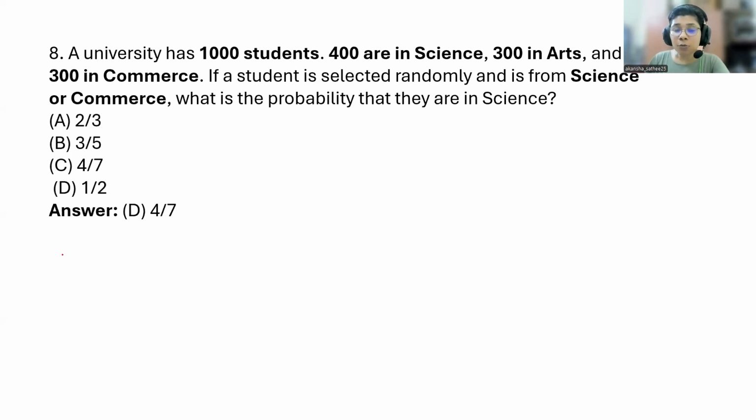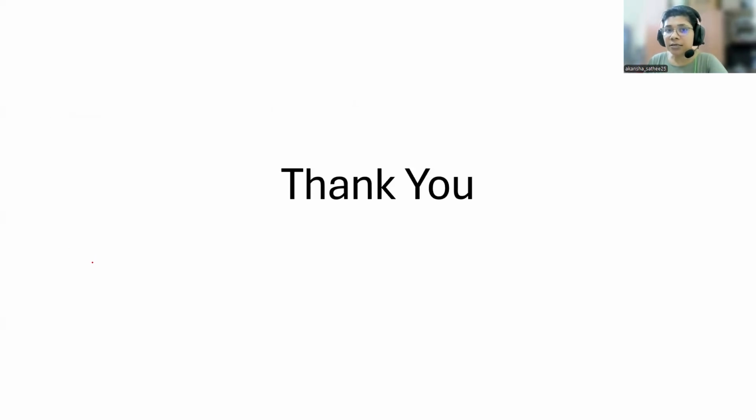It could be from science or commerce. So, science or commerce means union of both. And what is the probability that they are in science? Union probability we also discussed in the last class.